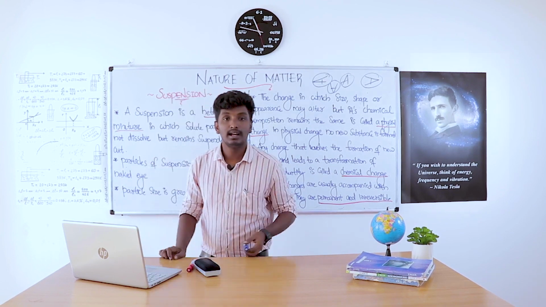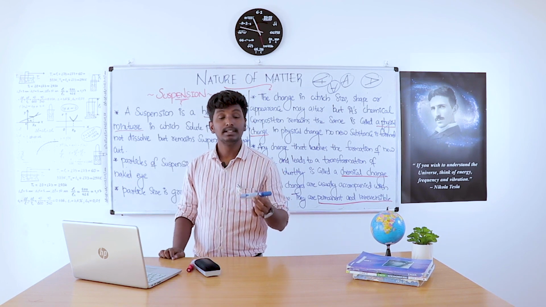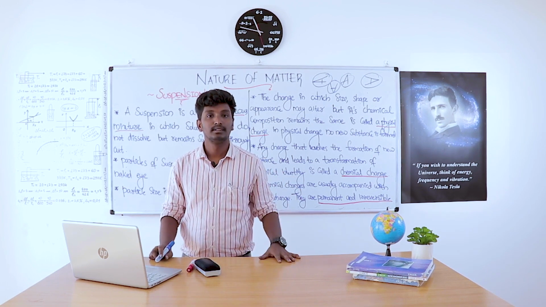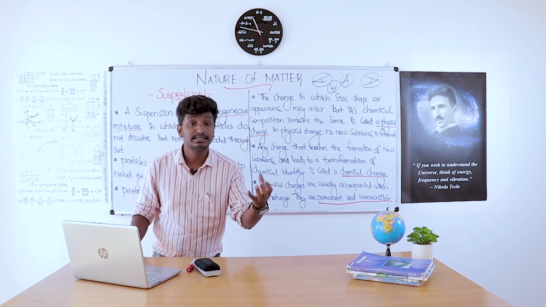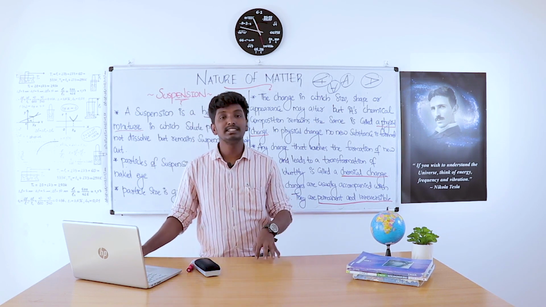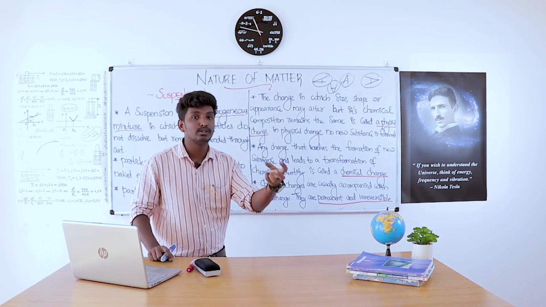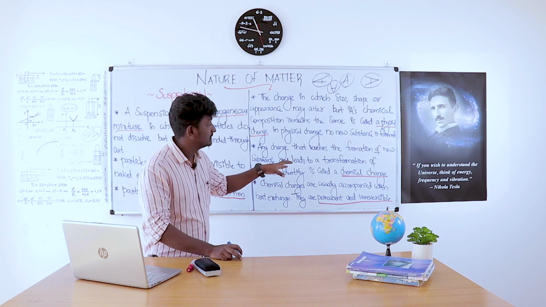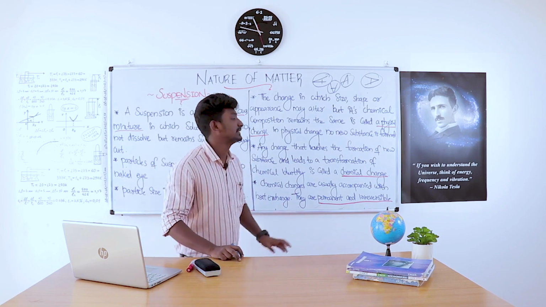If we are burning a paper, the paper burns and then it becomes ash. Then the nature completely changes. Ash is carbon. The property of carbon is very different from that of paper. That means chemically the paper changes to that ash or that carbon. When the transformation of chemical identity happens, it is a chemical change.